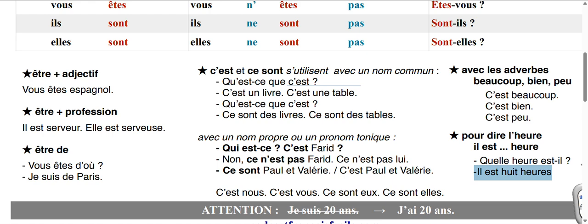Attention please. In English we say I am 20 years old, but in French I say I have 20 years old. So we have to use a different verb, that is avoir, and we will also see the conjugations of avoir in the next video. So je suis 20 ans is not correct. It should be j'ai 20 ans.